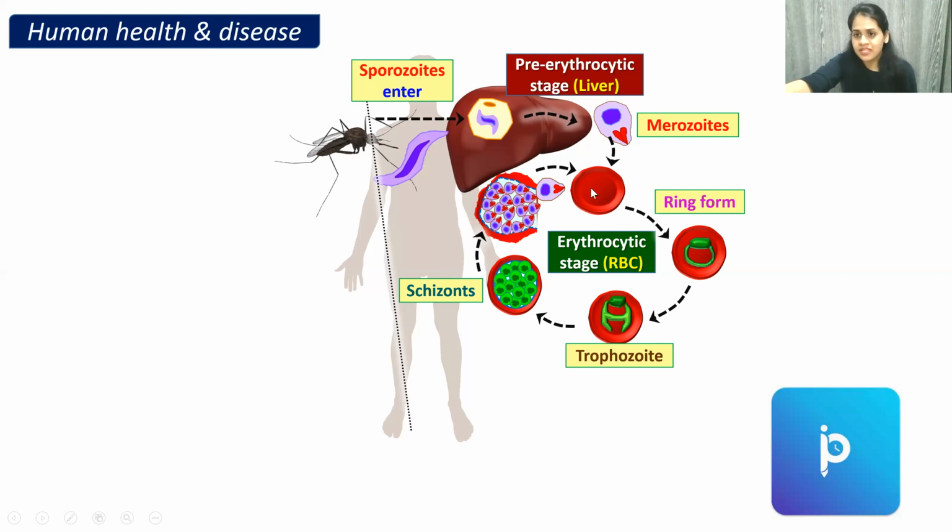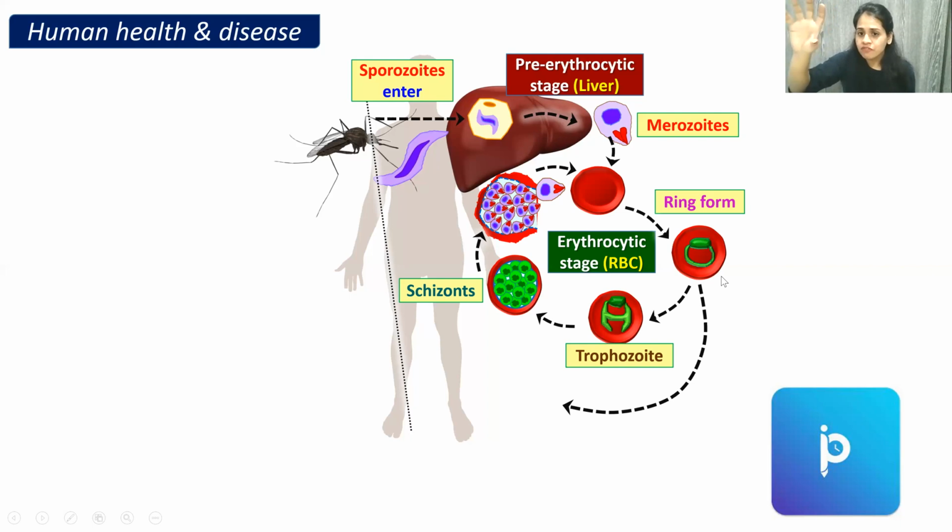And this is the time when you get the classical symptom of fever. Very, very important MCQ. When do you get the typical wave of fever is a question commonly asked in malaria. So remember that the fever occurs when the RBC is ruptured and the merozoites infect fresh RBCs. So from here we have another cycle.